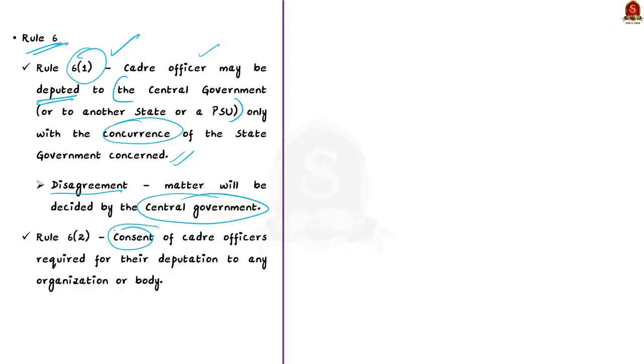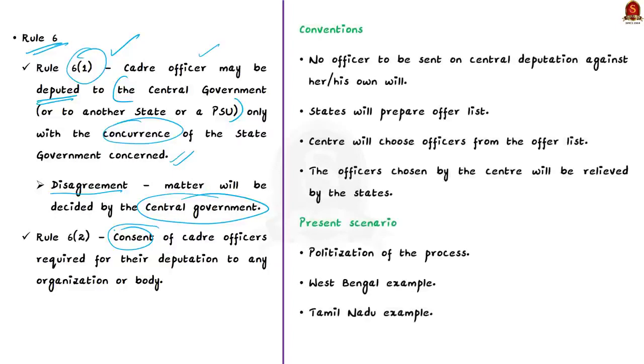Now, in addition to these rules, there are also some good conventions that are carried out which have helped in the healthy functioning of center-state relations. One important convention is that no officer was sent on central deputation against their will. This was mainly done according to Rule 6 Clause 2 as we just saw, and it was also done as part of the convention.